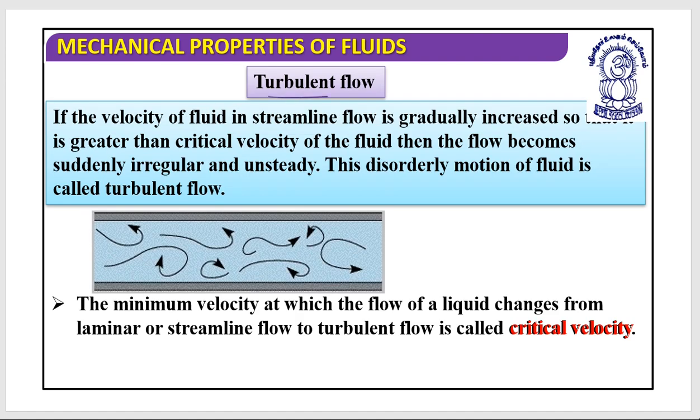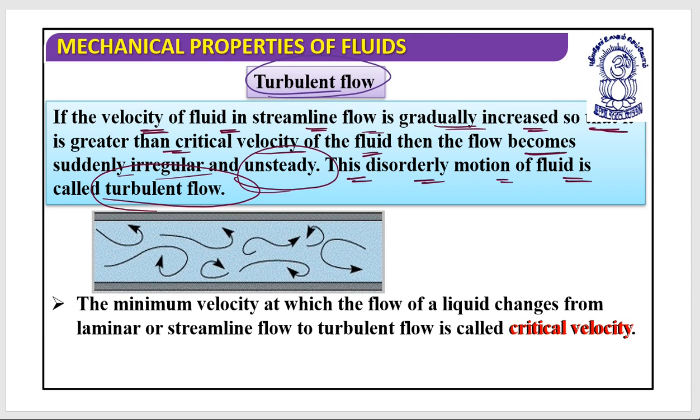It's a category of flow which we call turbulent flow. We say that if the velocity of fluid in streamline flow is gradually increased so that it is greater than the critical velocity of the fluid, then the flow suddenly becomes irregular and unsteady, and this disorderly motion of the fluid is called turbulent flow.